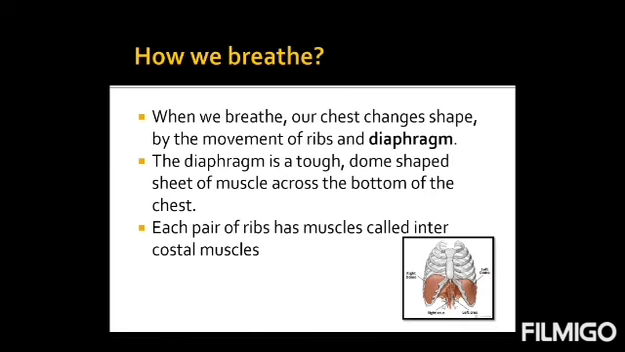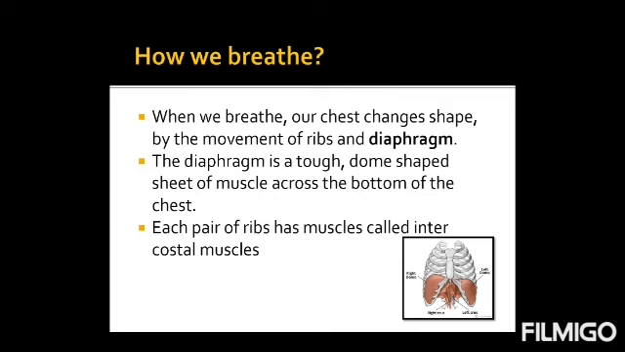Next topic is how we breathe. What happens with our internal organs when we breathe? When we breathe, our chest shape changes by the movement of ribs and diaphragm. The diaphragm is basically a tough and dome-shaped sheet of muscles across the bottom of the chest. So the diaphragm is dome-shaped, as you can see in the diagram. It is present under our chest, at the bottom of the chest.